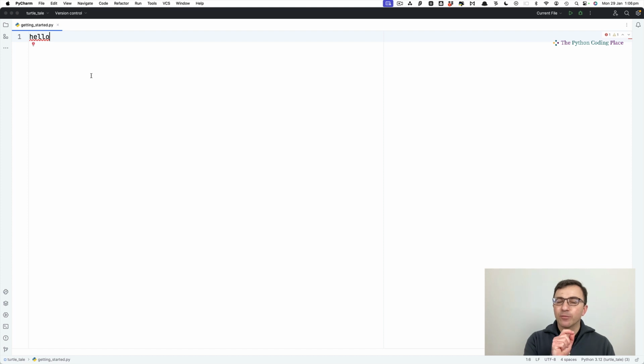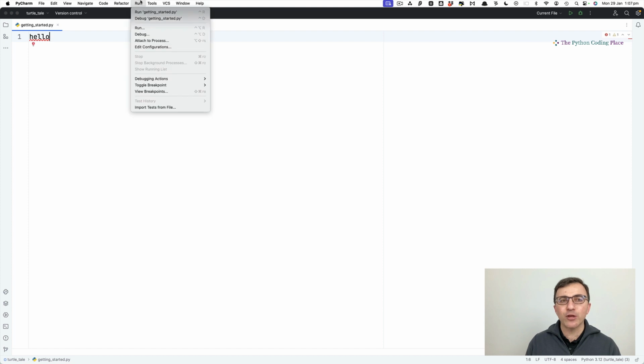You can probably guess there from the red underline. Red is never a good sign, right? So this is not Python here. This is PyCharm, the software I'm using, which is telling me there is something wrong. But let's pretend we haven't seen this. Let me run this code that simply has the word hello, nothing else.